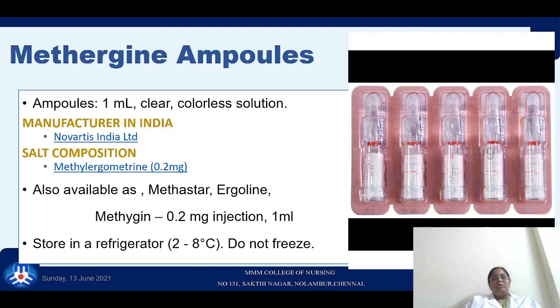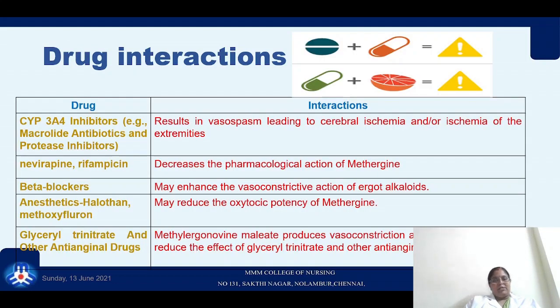Methergine ampoules usually come as 1 ml, which consists of 0.2 milligrams of methylergometrine. It is a colorless solution, and the manufacturer is Novartis India Limited. It is available in the market as Methastar, Ergolin, Methygen, etc. It should be stored in a refrigerator between 2 to 8 degrees centigrade but should not be frozen.